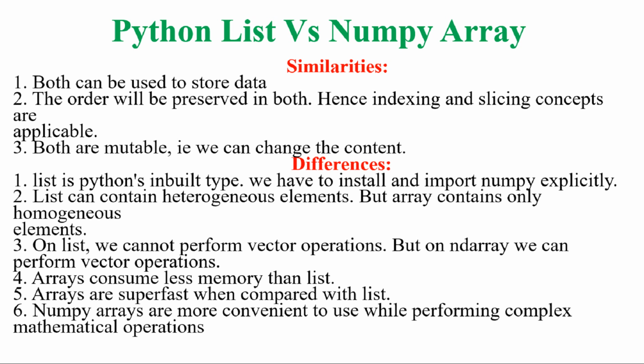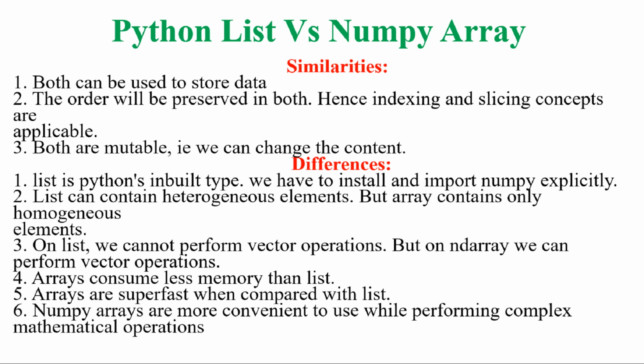When it comes to behavior, both are mutable. That means you can do any operations, any modifications once it is created. Once a list is created, you can increase or decrease it, and you can modify the elements in the list. In a similar fashion, once an ND array is created, you can do several operations and modifications on the ND array. That means a numpy array.